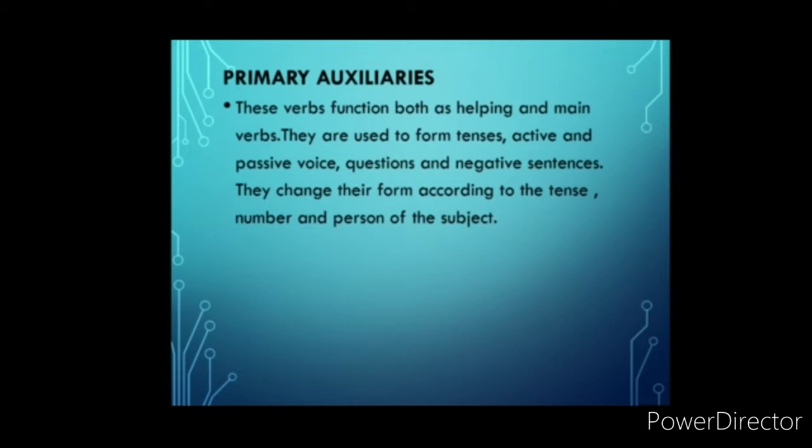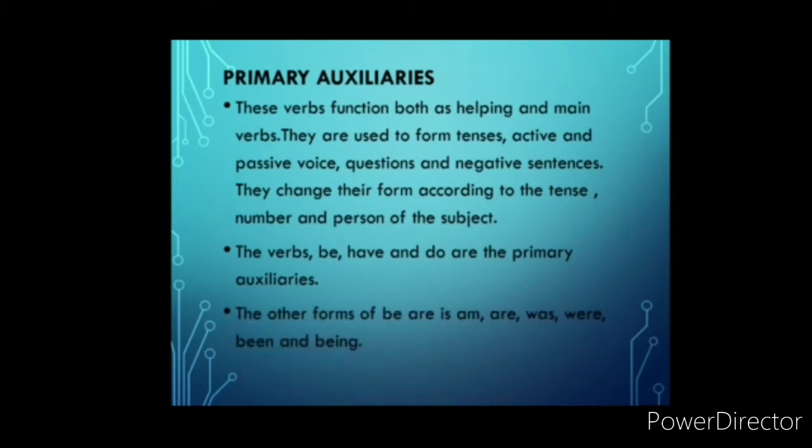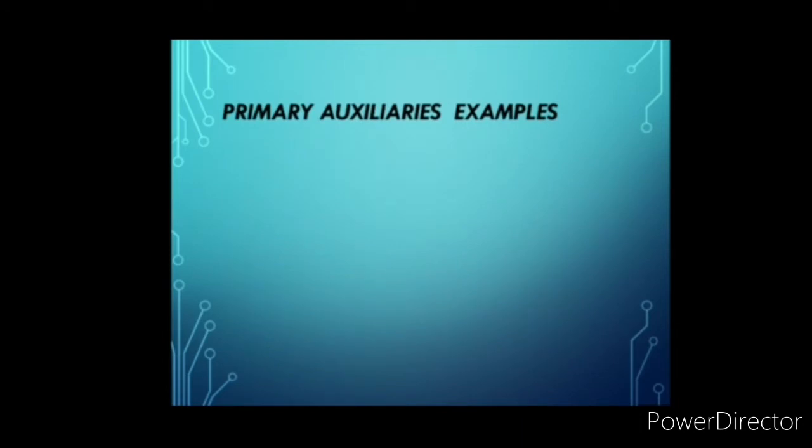I hope you have understood. These are primary auxiliaries and they change their form according to the tense, number and person of the subject. The verbs be, have and do are the primary auxiliaries. The other forms of be are is, am, are, was, were, been and being. Primary auxiliaries examples. Let's see one by one.